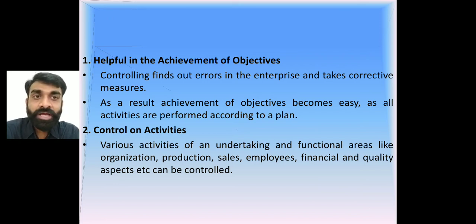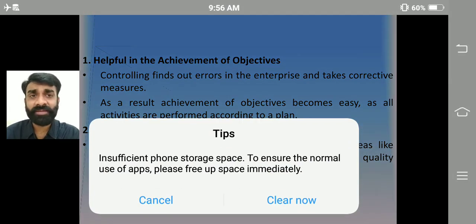Second, control on the activities. This is necessary: putting control over the various activities, like production, sales, employees, finance and quality aspects. Everything needs to be controlled for the successful achievement of the objective. Controlling is also necessary to remove wastages from the resources, that is, from men and material.